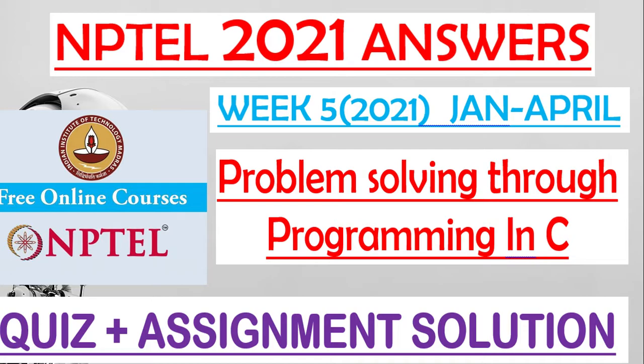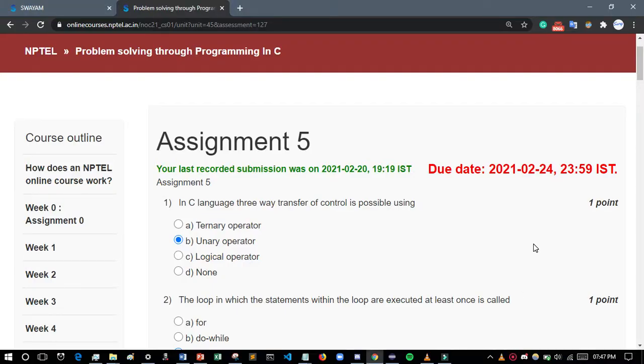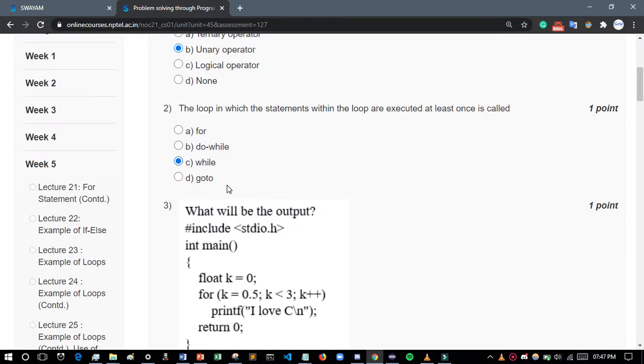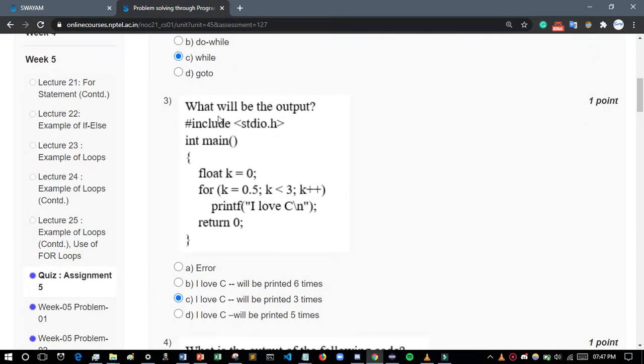So let's start it. Our first question: in C language, three-way transfer of control is possible using unary operator, 1b. And second answer: the loop in which the statements within the loop are executed at least once is called do-while, 2C. And the third question: if you run this program you will see the answer 3C, "I love C" will be printed 3 times.